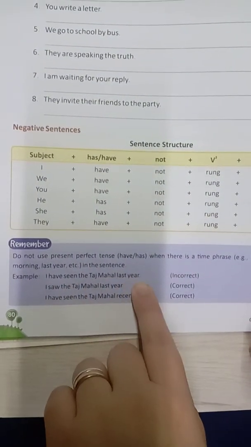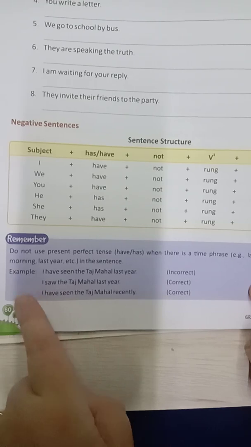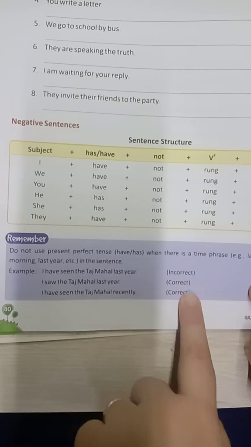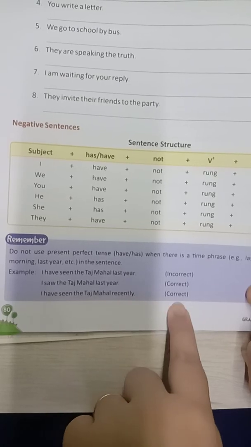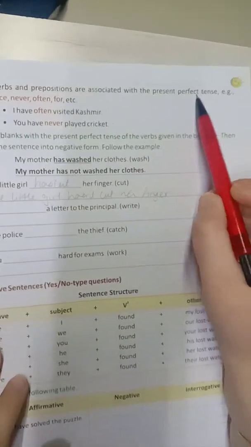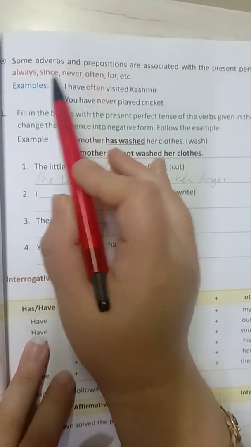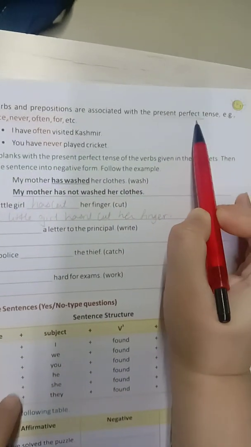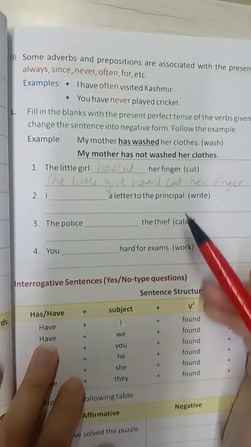I have seen the Taj Mahal last year. That is incorrect. You have mentioned the time, okay, so you cannot use have over here. Here you have to see the second one. I saw the Taj Mahal last year. Correct. I have seen the Taj Mahal recently. This is also correct. Some adverbs and prepositions are associated with the present perfect tense. Example, always, since, never, often, for, etc. Okay, see for example, I have often visited Kashmir. You have never played cricket.